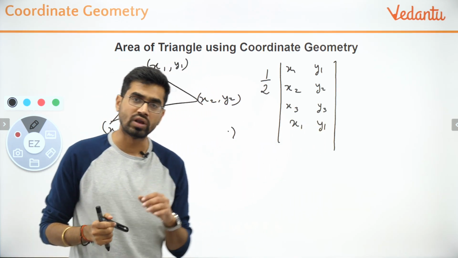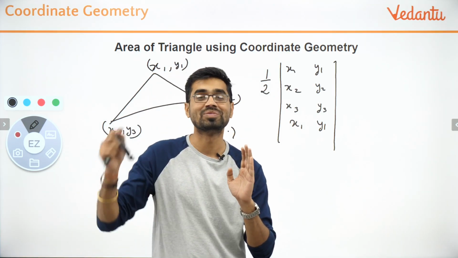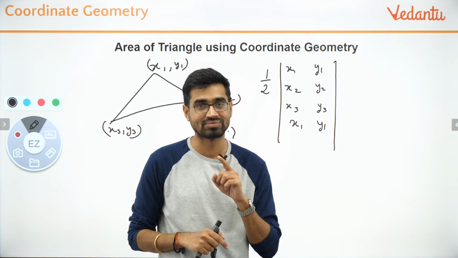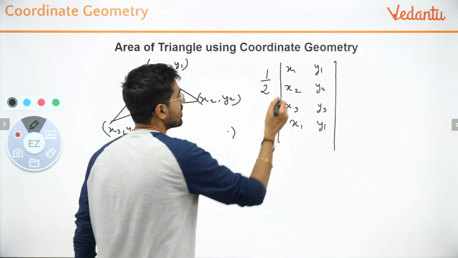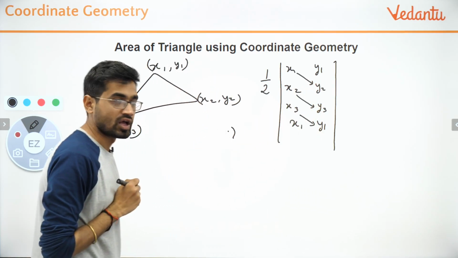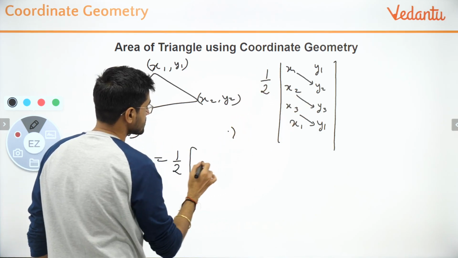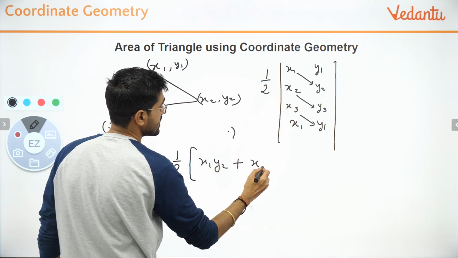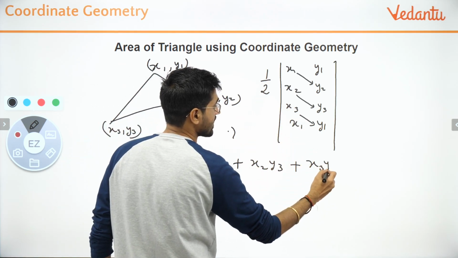Now consider this rule again. Going down is considered as positive, going up is negative. I'm completing the loop. Do you remember when I taught you cross multiplication method in linear equation? I told you the same thing. Going down is positive, going up is negative. So if it is true, going down is positive, going down is positive, and going down is positive. How will you write it? Is this way, beta. Half. You are going down, so x1 times y2. You will write plus, going down is positive, x2 times y3, plus going down is positive, so x3, y1.